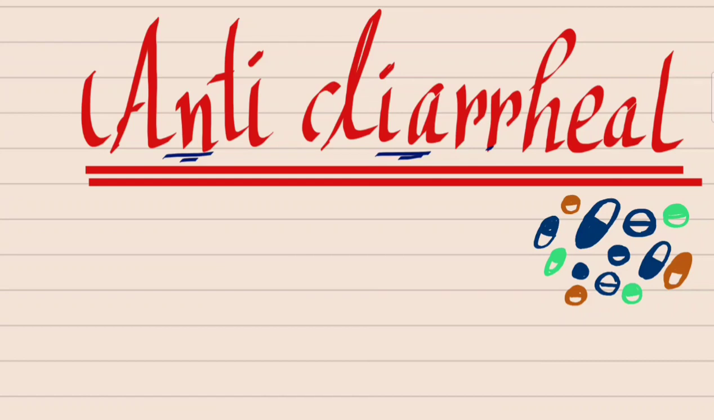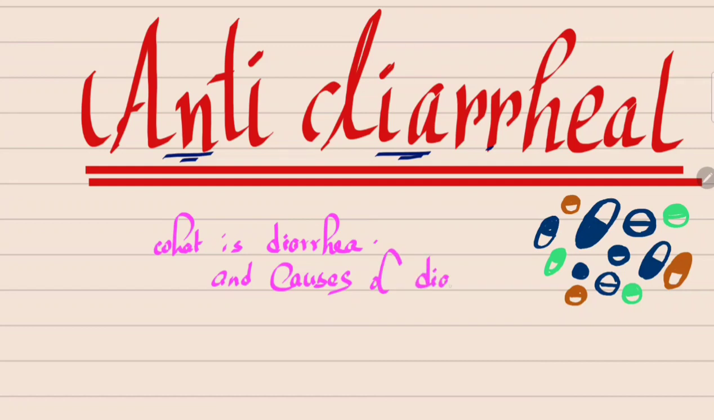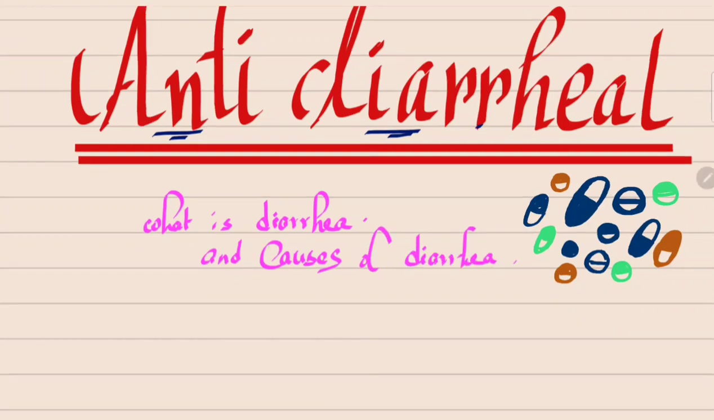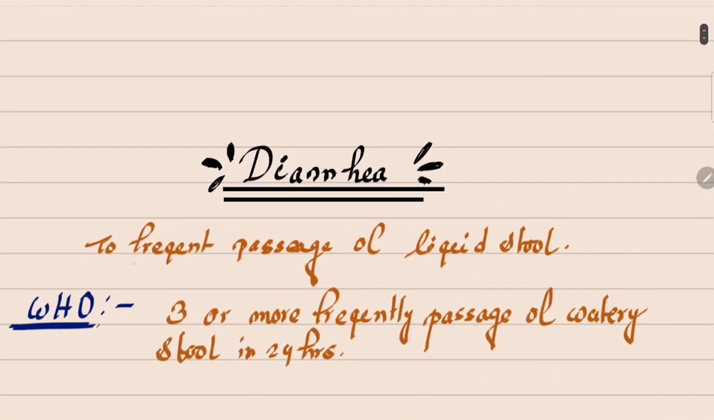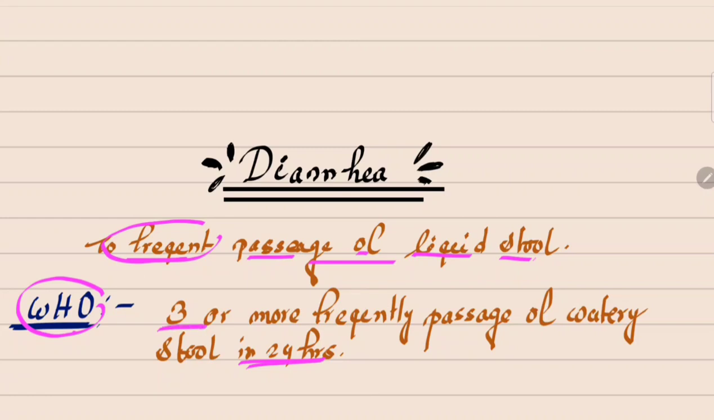Before starting the antidiarrheal drugs, we want to know what diarrhea is and the causes of diarrhea. So, what is diarrhea? Diarrhea is too frequent passage of liquid stool, but according to WHO, the definition is more specific. According to WHO, diarrhea denotes the passage of unusual loose watery stool at least 3 times or more in 24 hours. So, greater than 3 times passage of loose watery stool is called diarrhea.